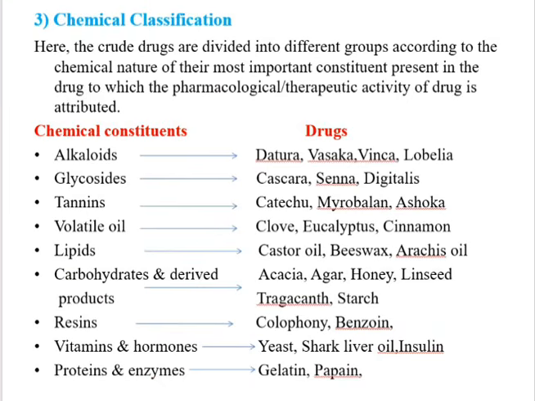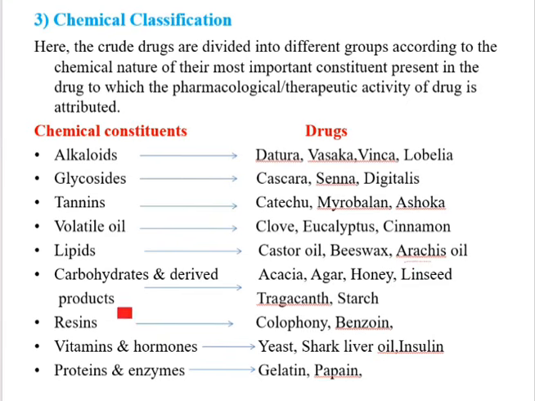Next, chemical classification. Based on the chemical constituents present in a particular crude drug, the drugs are classified. For example, if alkaloid chemical constituent is present, the examples of drugs are datura, vasaka, vinca, lobelia. In glycosides, cascara, senna, digitalis. We know digitalis is a cardiotonic. In tannins, catechu, myrobalan and ashoka are the tannins. In volatile oils, clove and cinnamon are the volatile oils. In lipids, castor oil, beeswax, arachis oil, those are lipids.